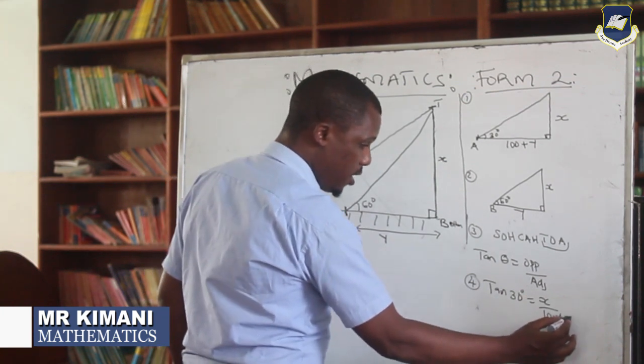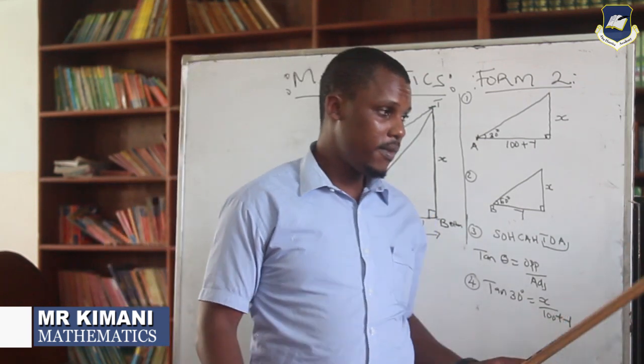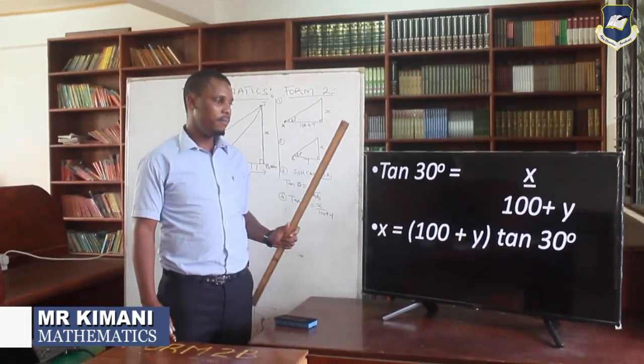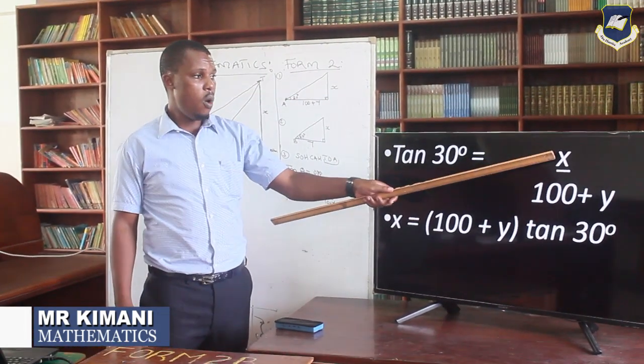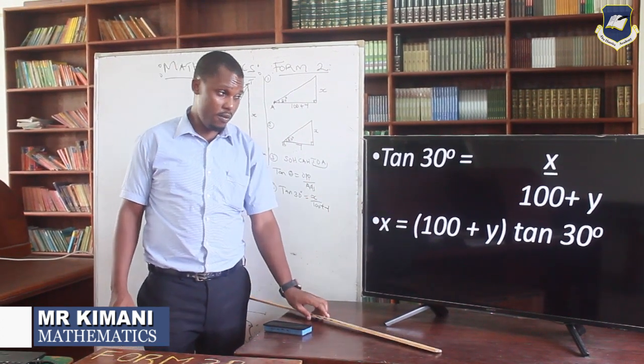That one is seen there on my screen. You can see it. That's what I'm focusing on. So I'm saying tan 30 here. I see tan 30 from the first triangle. That is, tan 30 is equal to opposite, which is x, over adjacent, which is 100 plus y.